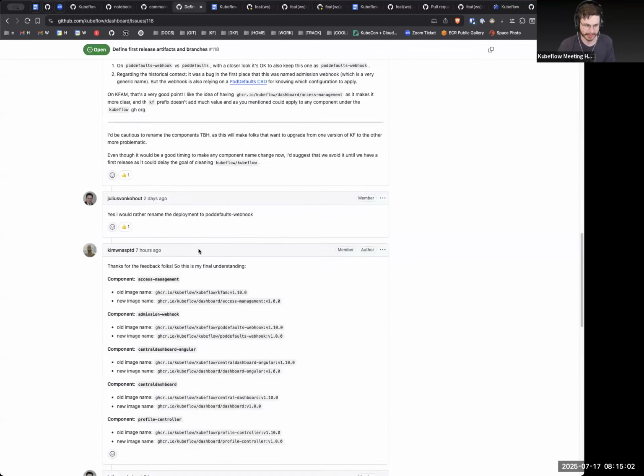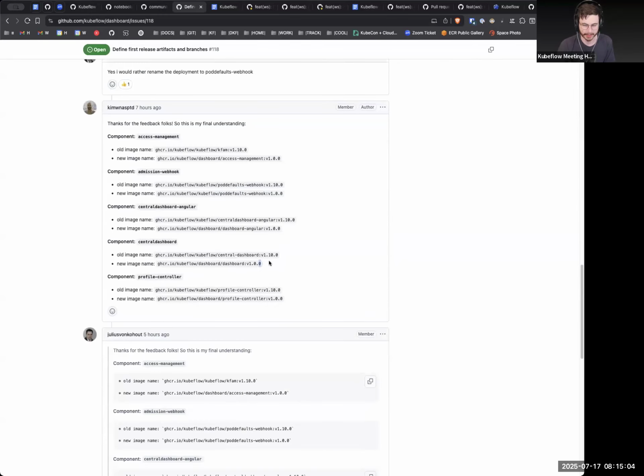Changing the version I think is the bigger interesting question that they've got going on here. Does anyone have an opinion here before we move on? Anyone want to express their opinion on dashboard versioning? Because obviously this will now align to an old version and eventually will catch up to the old new version. You know what I mean? This is my only concern.